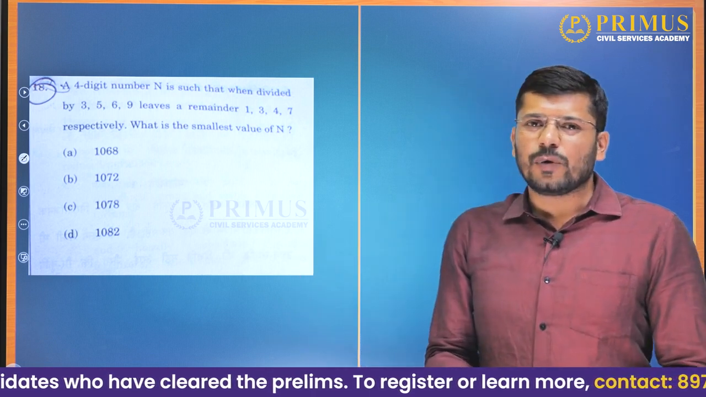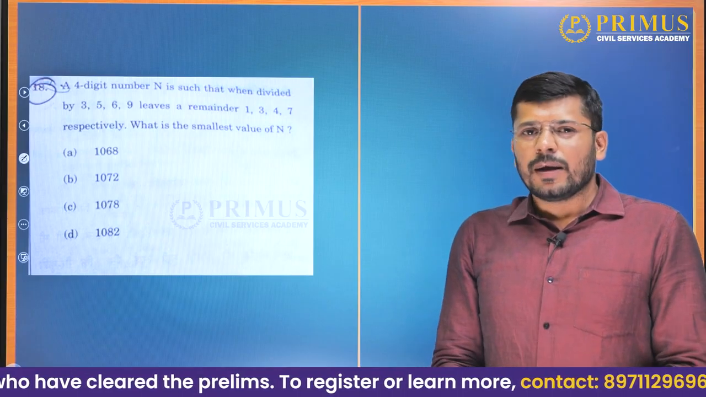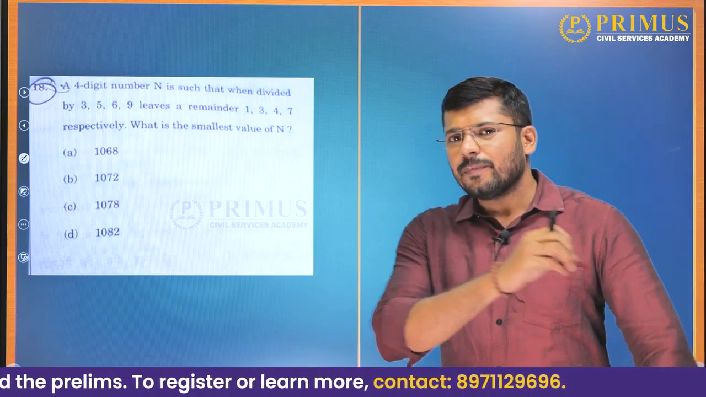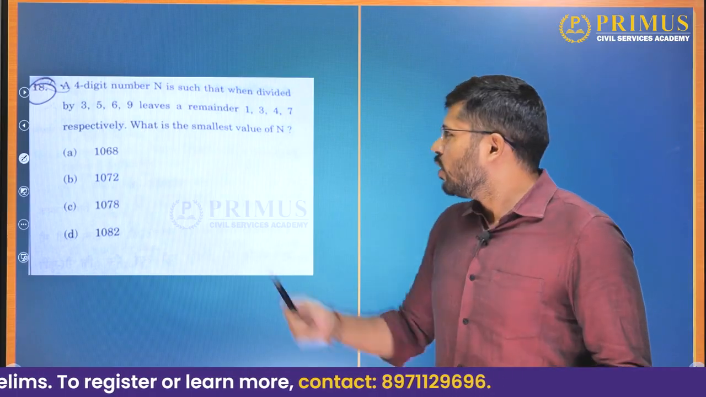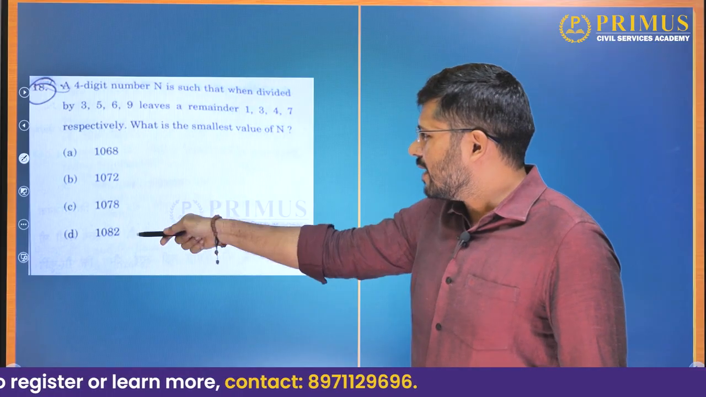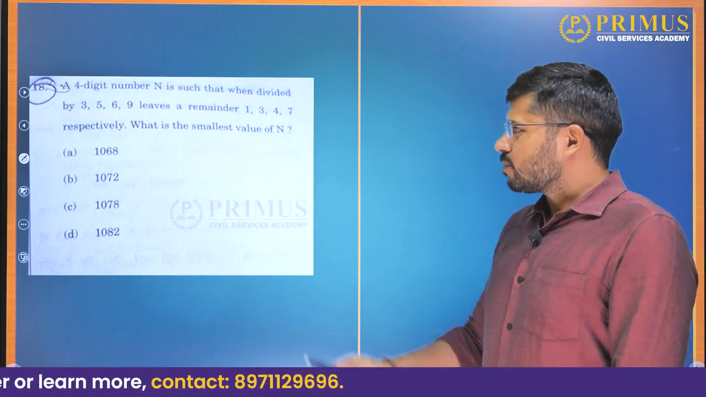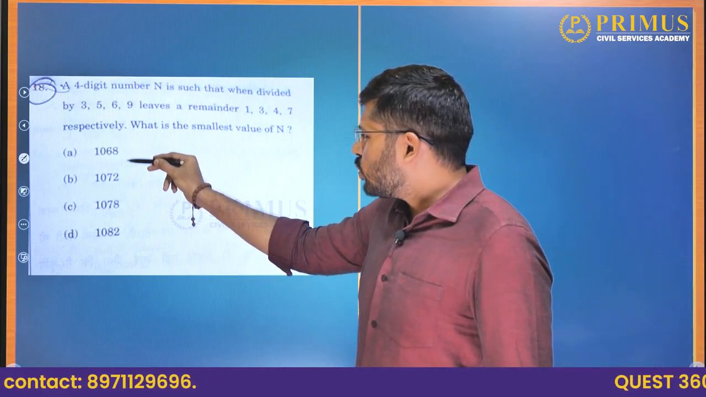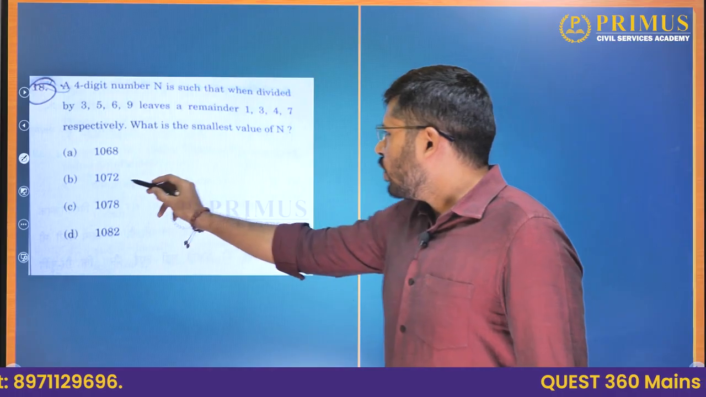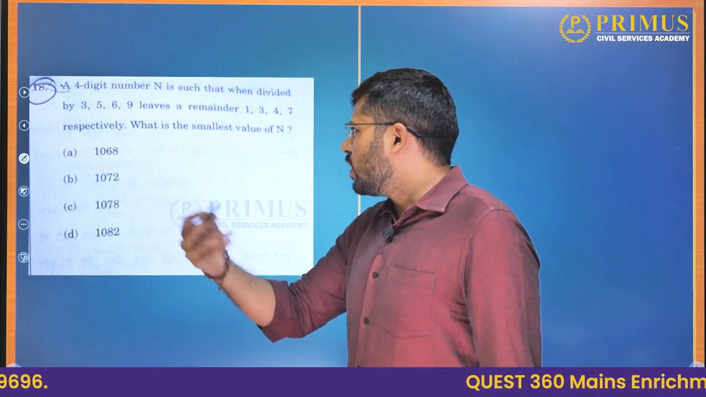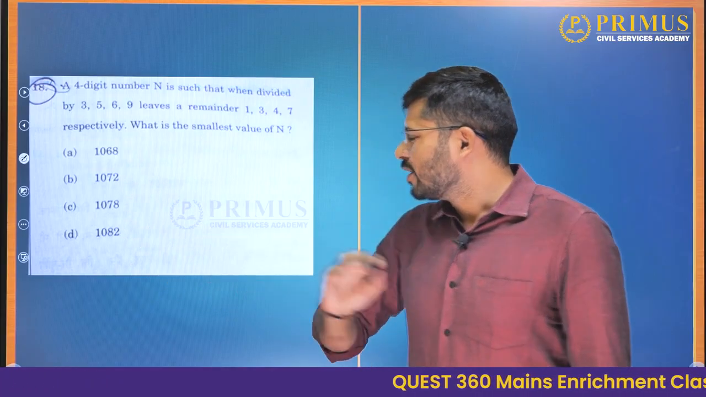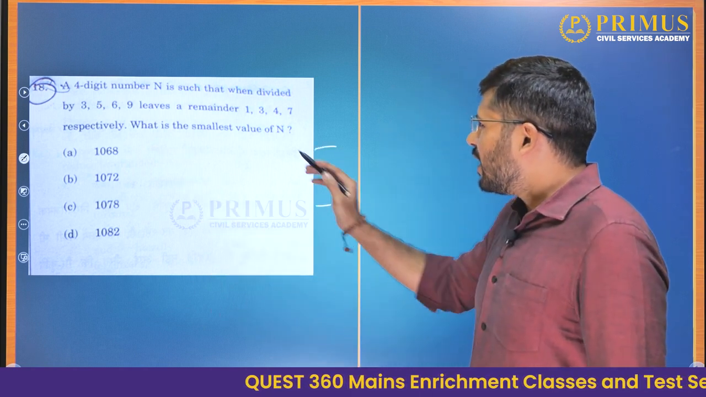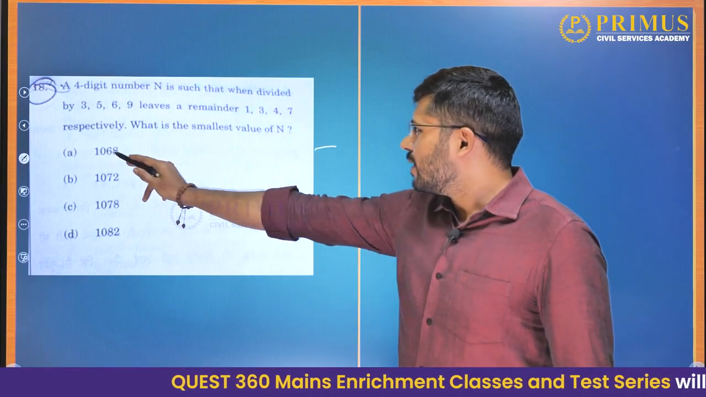Correct. For example, take 25. 25 is a multiple of 5, but 28, that is 3 more than 25. When you divide 28 by 5, it will give you a remainder of 3. So, out of these options, which number will give a multiple of 5 when 3 is subtracted? Only these two, 1068 and 1078. Because option B will give us 1069, which is not divisible by 5, and this one will give us 1079, which is also not divisible by 5. So option A and option C, we have two options now. Now this will give us what?